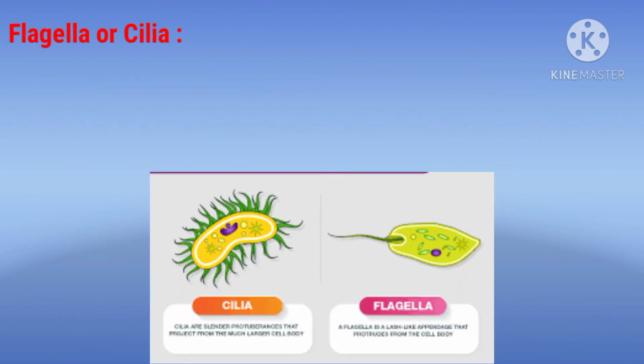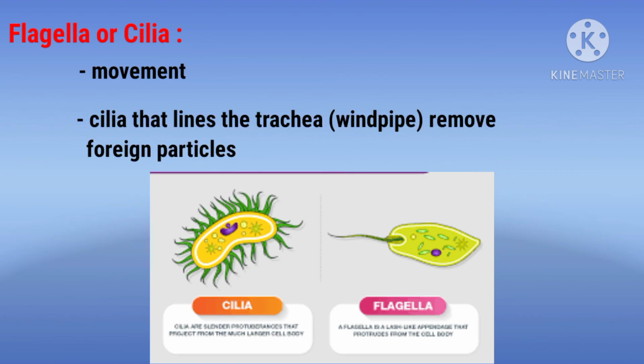Next is flagella or cilia. These hair-like structures are called flagella or cilia. Among these, the flagella are long and fewer in number, while the cilia are short and numerous. We know that cilia and flagella help in the movement of the organism. Another function is that the cilia that line the trachea remove foreign particles. What do you mean by trachea? Trachea means windpipe. So, we have discussed the organelles that are present in a cell.